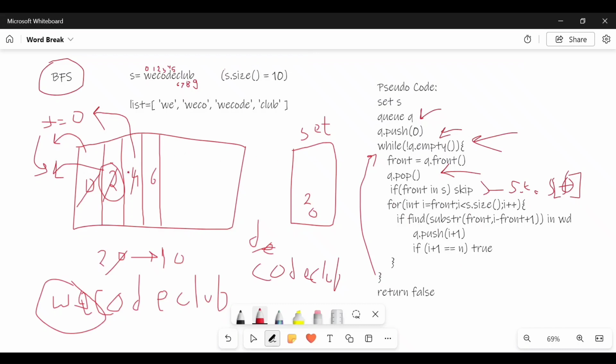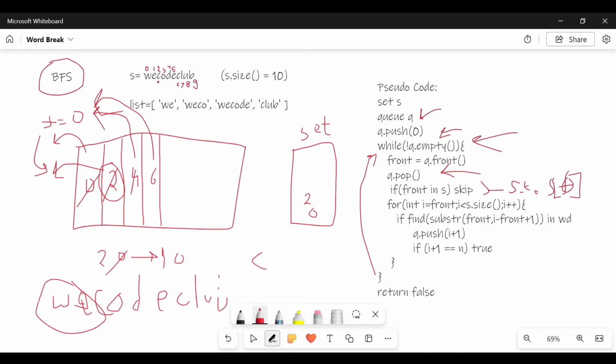Again my queue is not empty, so again it is true. So now my front will be 6. And what is at the 6 element? It is C. Wait, let me erase it. So it is C.